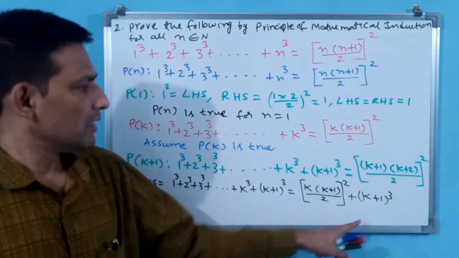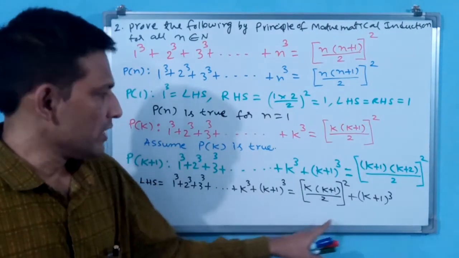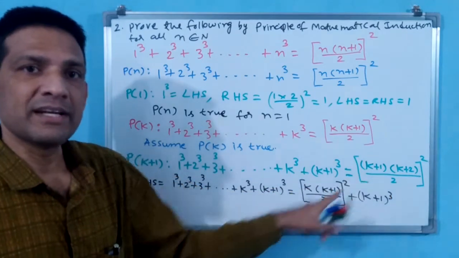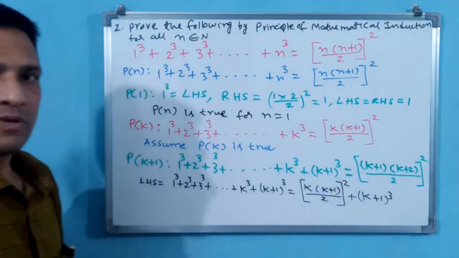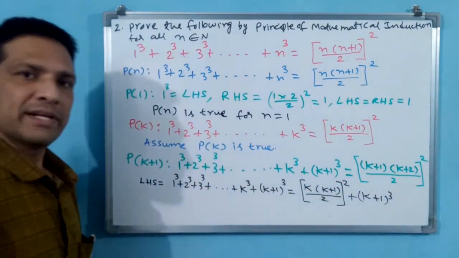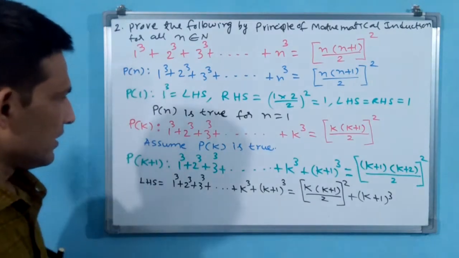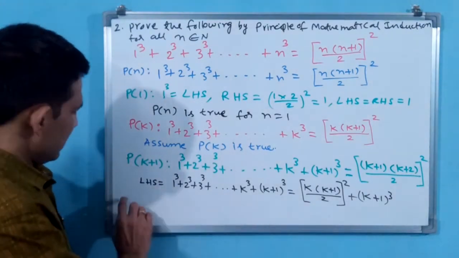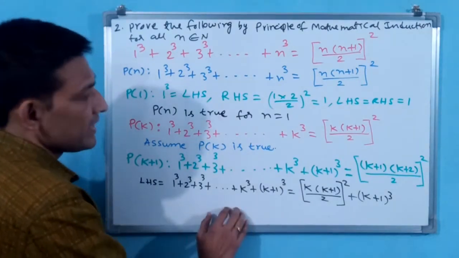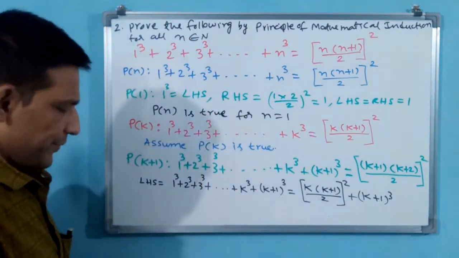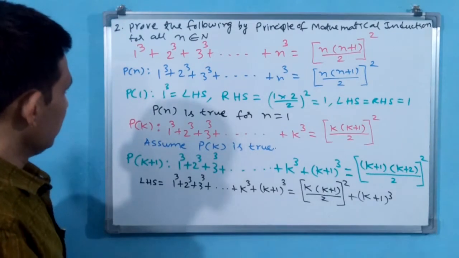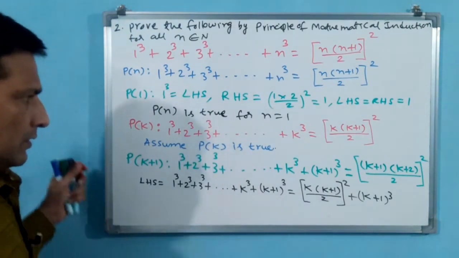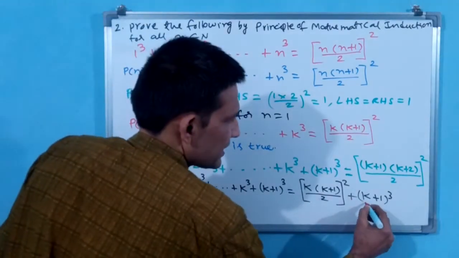Now you simplify these two. If after simplification it comes to this RHS, then LHS is equal to RHS, hence proved, truth verified, and you can close this question. Now you do cross multiplication.